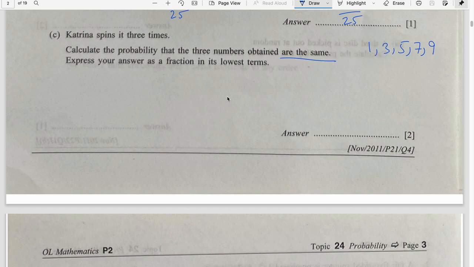Now you have to think about it. If the first attempt it is 1, second again 1, third again 1, this would be 1 by 5 into 1 by 5 into 1 by 5. So actually if you are getting all 3 1, this is your answer. Plus, if you get all 3 as 3, again you'll repeat this set. All 3 as 5, again you'll repeat this set. So what if I multiply it with 5?